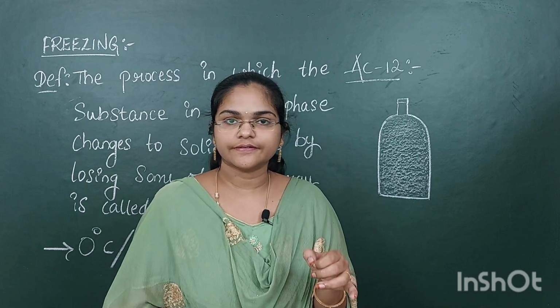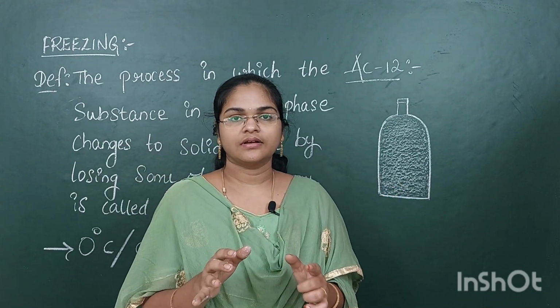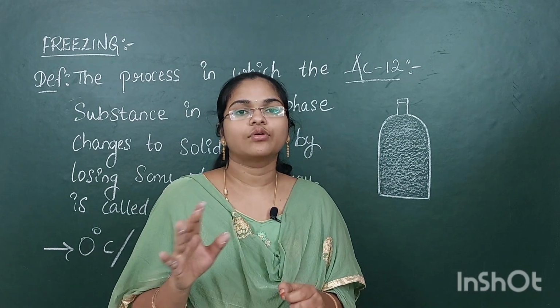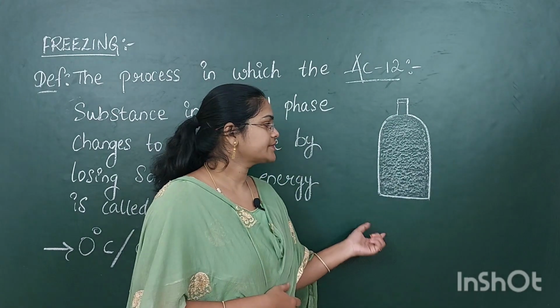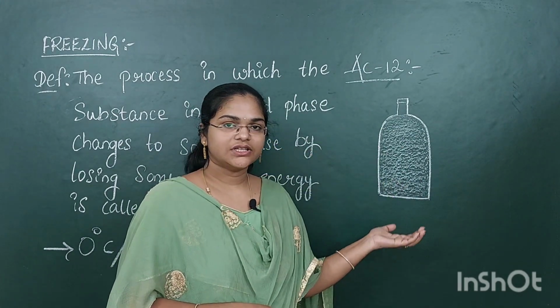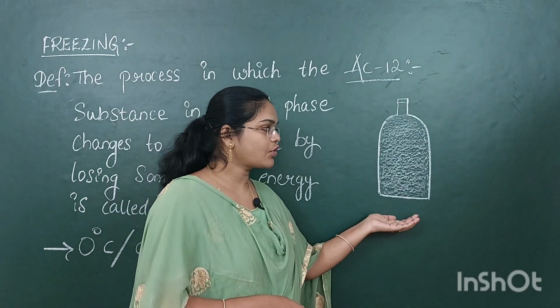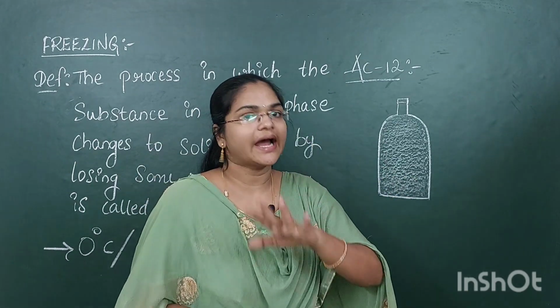So what you observe is that the glass water bottle will be broken. Why is it broken? Because we have taken a glass water bottle and filled it full of water without having any gaps.